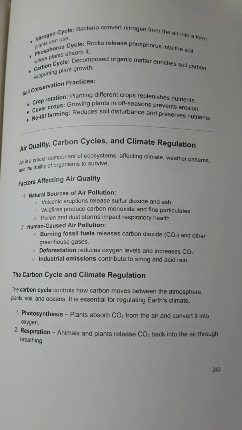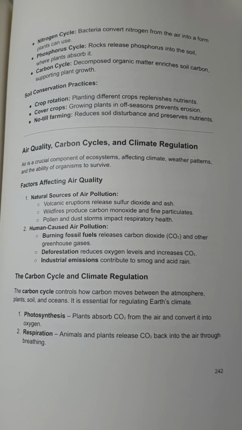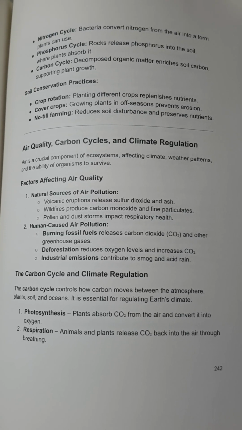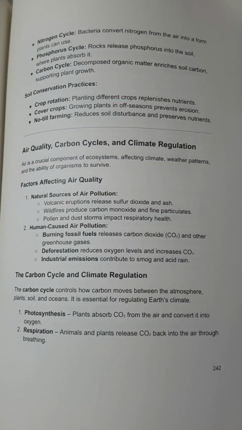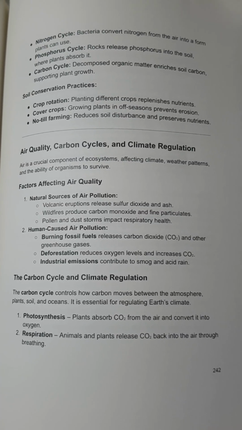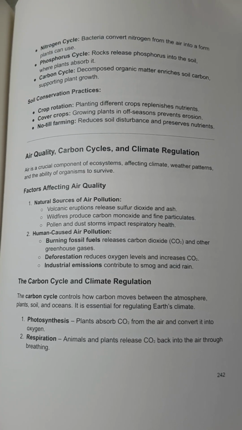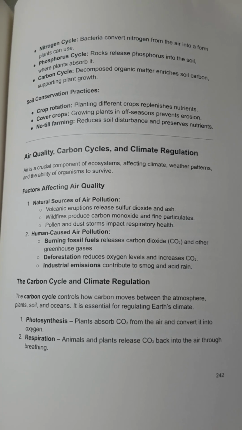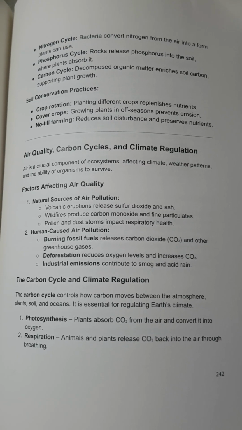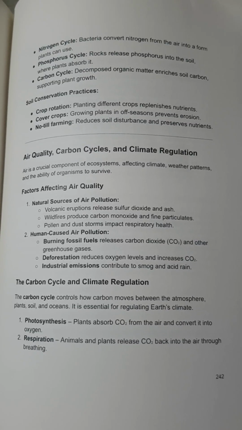Air quality, carbon cycles, and climate regulation. Air is a crucial component of ecosystems, affecting climate, weather patterns, and the ability of organisms to survive. Factors affecting air quality. Natural sources of air pollution. Volcanic eruptions release sulfur dioxide and ash. Wildfires produce carbon monoxide and fine particulates. Pollen and dust storms impact respiratory health.